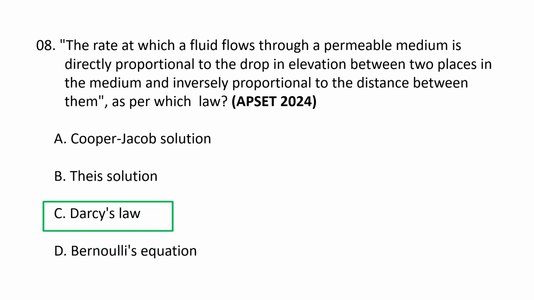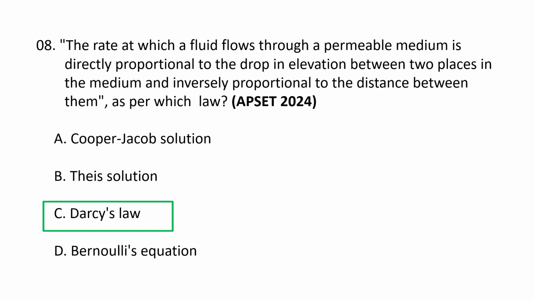Darcy's law. The law that states a fluid's flow rate through a permeable medium is directly proportional to the drop in elevation or hydraulic gradient and inversely proportional to the distance between the points is called Darcy's law. And it describes how fluids like water or oil move through porous materials such as soil, sand or rock formations.